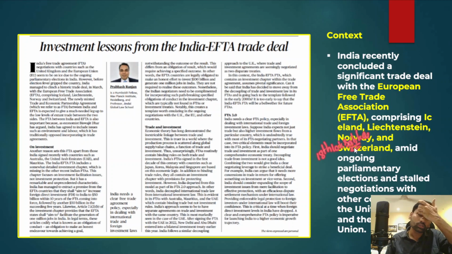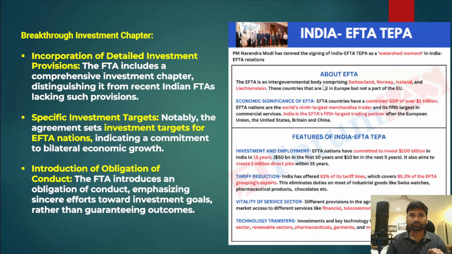In this election year, we have also seen a halting of trade ties, with negotiations over the free trade agreement stalling with the UK, the European Union, and even Canada, because of the diplomatic row between India and Canada. Therefore, the European Free Trade Association trade deal with India is very, very significant, and we will understand this.